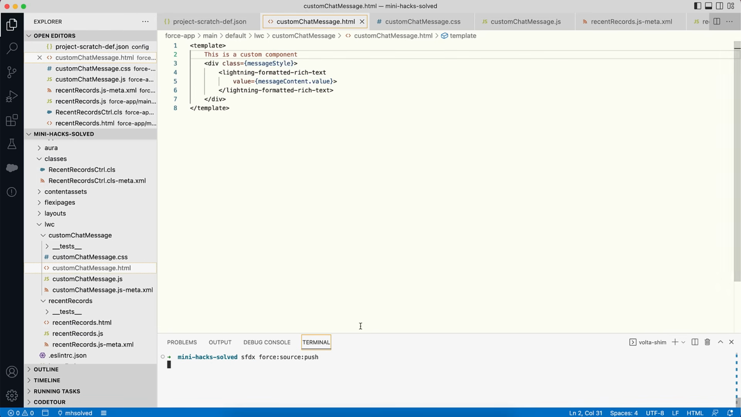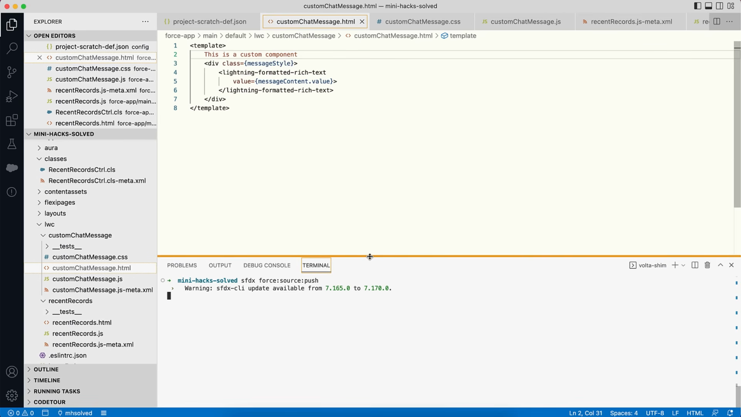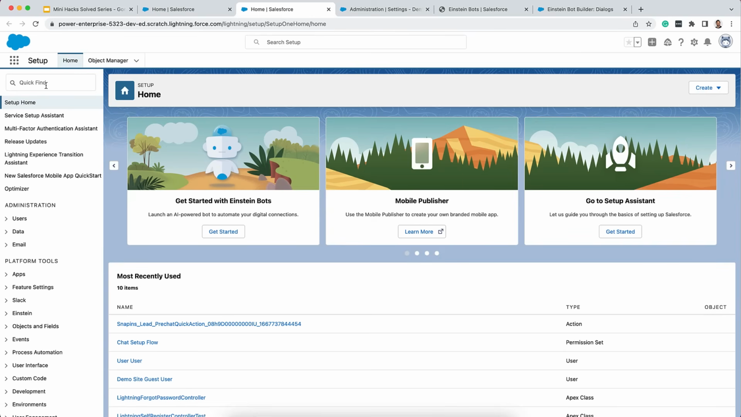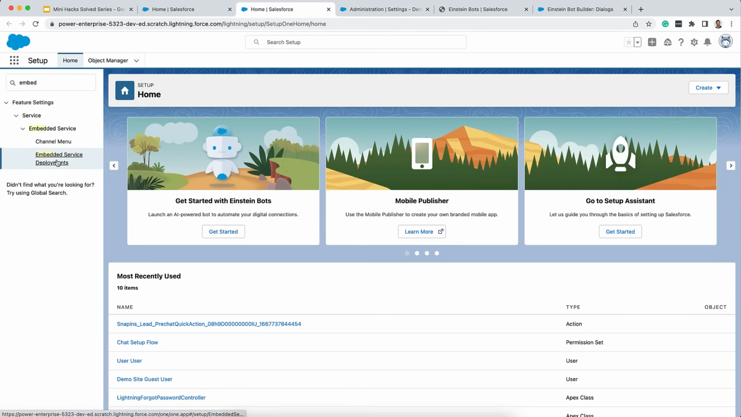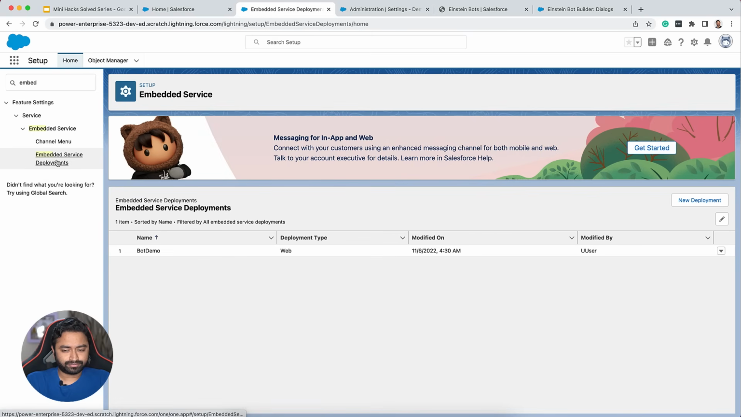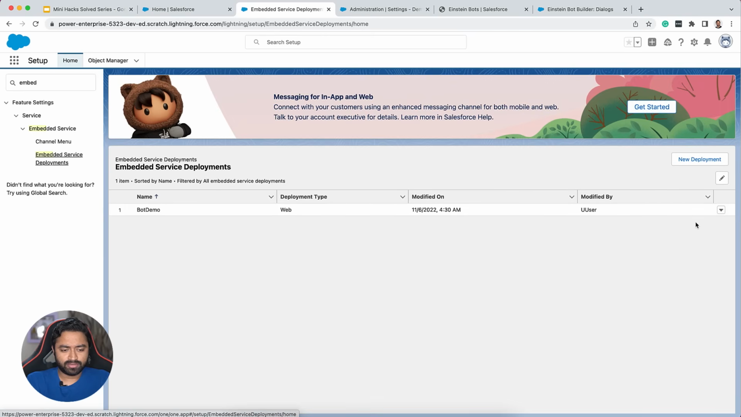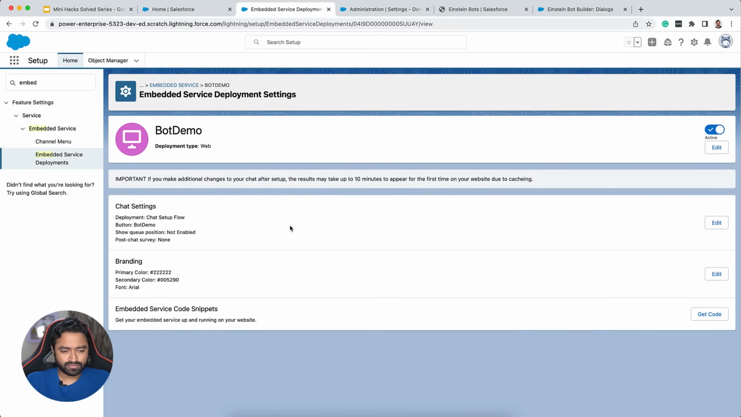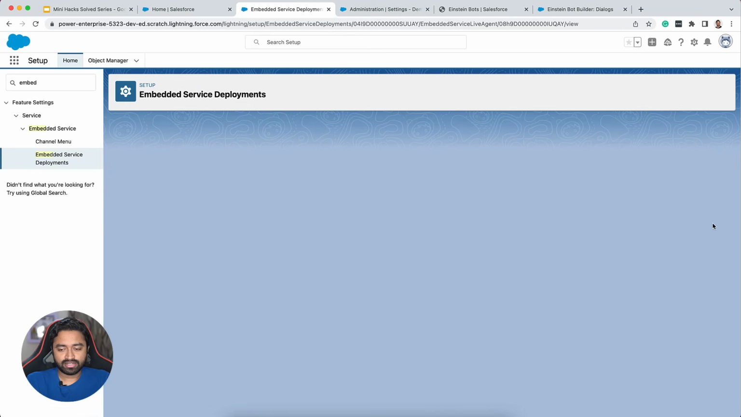So force source push and done. So now what we can do is, from the setup, we'll have to go into embedded service deployments in order to override the standard component with the custom one. Again, all of this is pretty well documented. So if you refer to the documentation, you'll know all of these steps. So we open the deployment settings, and inside that there is a section called chat settings. Let's click on edit.